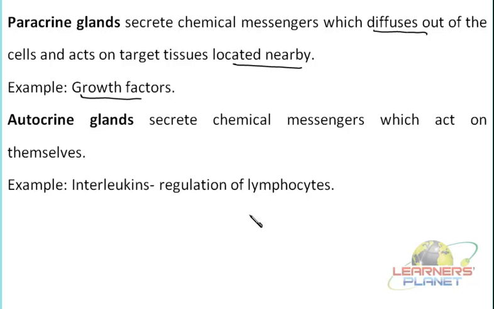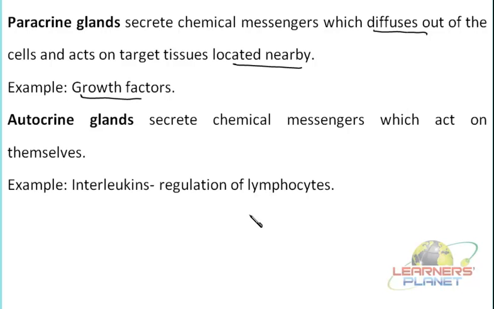These are special compounds, or most of the time they are proteins. In short, we can say that these chemical compounds are secreted by the cells, and in the surrounding tissue they help in the proliferation of the cell. Growth means what?